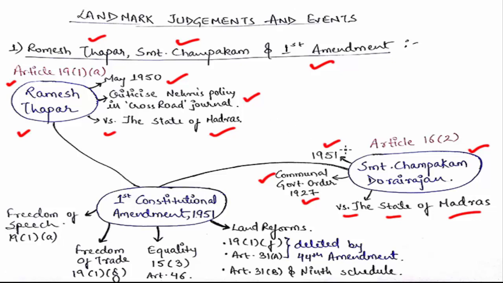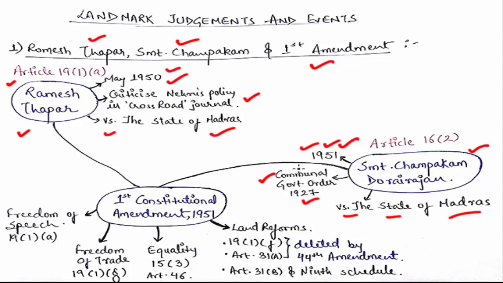Now, in 1951, we have almost one year of our constitution. The constitution was implemented in 1950, and after it was implemented, these two cases happened. In 1950 itself, the Romesh Thapar case happened, and in 1951 the Smt Champakam Rajan case happened.